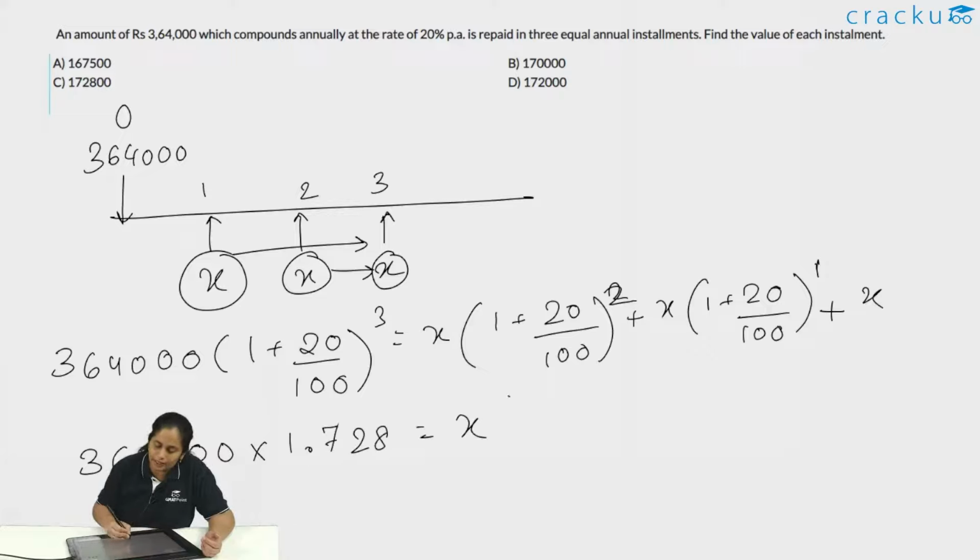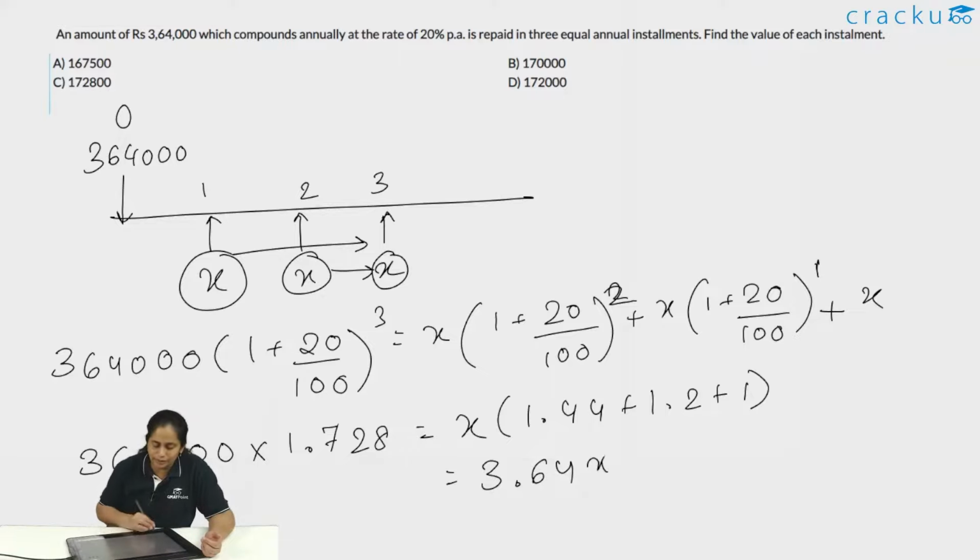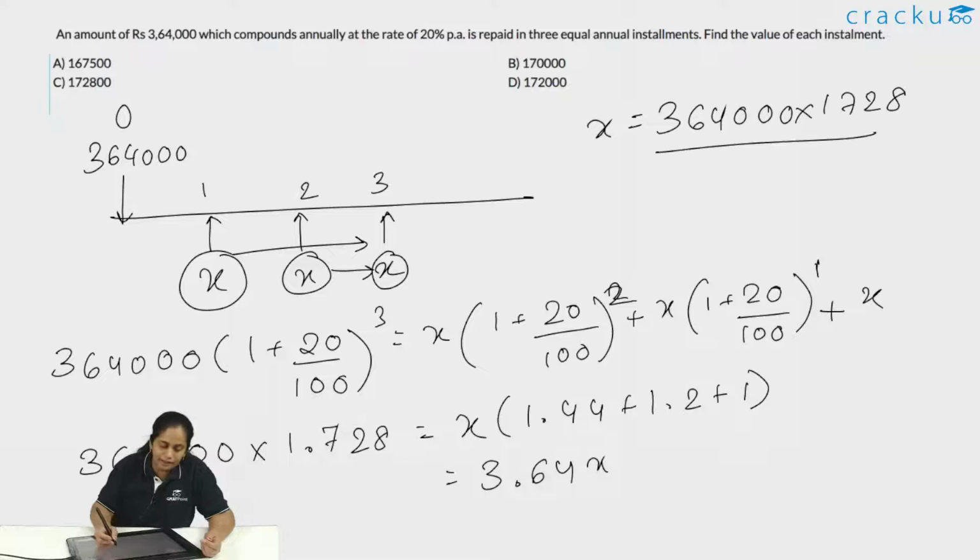This is equal to x into (1.44 plus 1.2 plus 1). So this is equal to 3.64. X is equal to this 3.64, 3.64 lakhs, 3.64x. So you can say that x is equal to 364,000 into 1.728 divided by 3.64. So this times, this is 3.64, 1, 2, 3, 4, 5. This is 10 raised to 5.